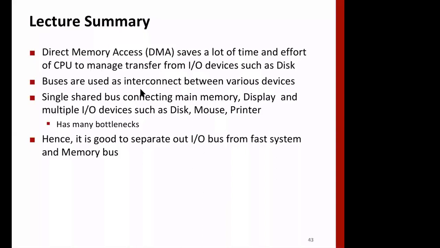So the bus design has to be such that the processor is able to communicate with these devices very efficiently, and buses are used to communicate between the processor, devices and memory.